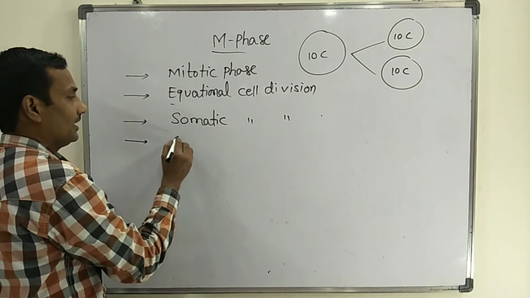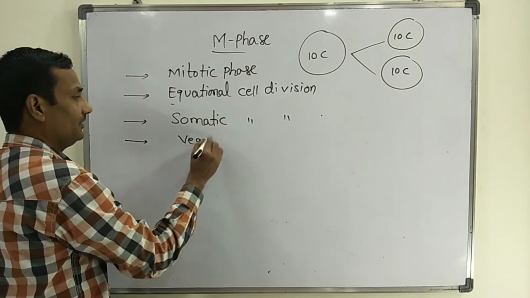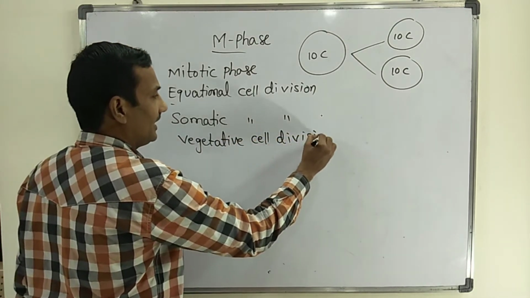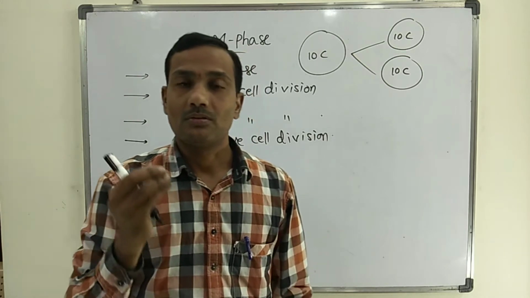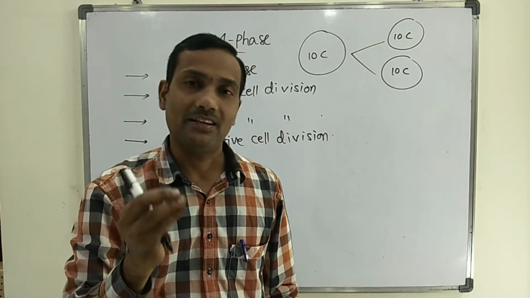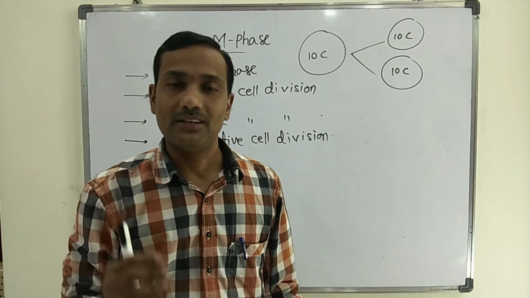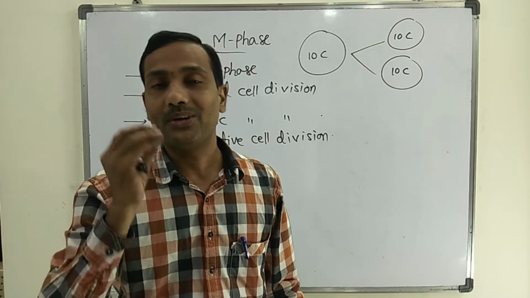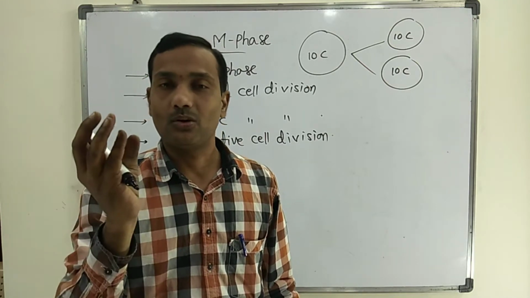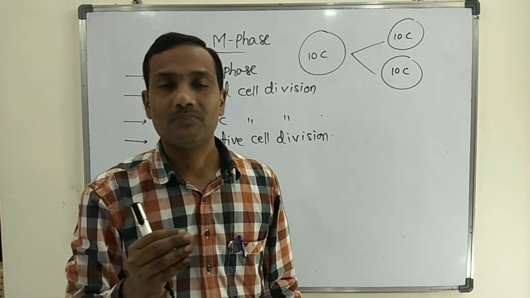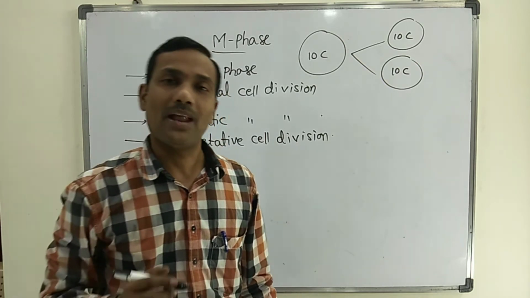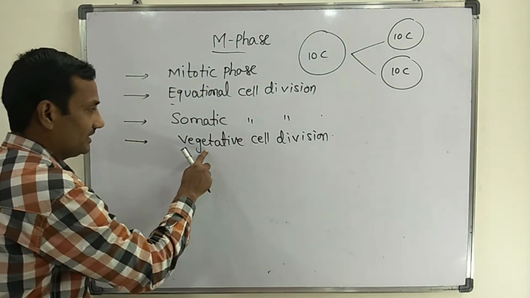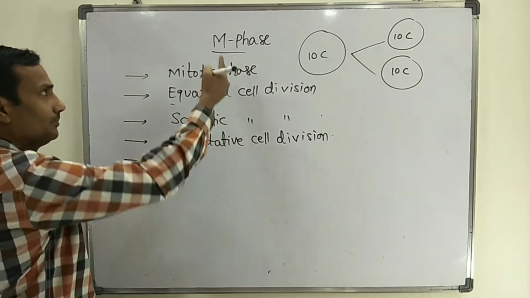This cell division is also called vegetative cell division, because in higher plants usually vegetative cells undergo mitosis only. Vegetative parts means the plant parts which do not undergo reproduction. Higher plant parts like roots, stem and leaves are vegetative parts of the plant body. Usually these parts undergo mitosis. So it is also called vegetative cell division.